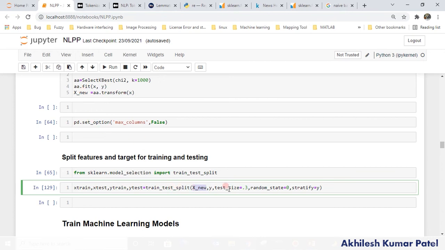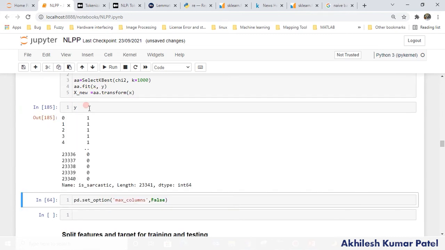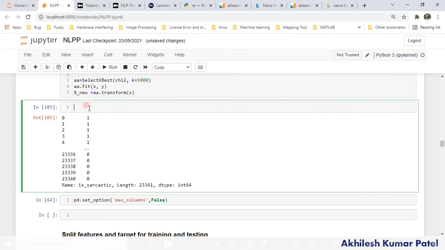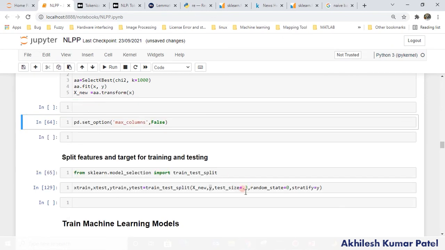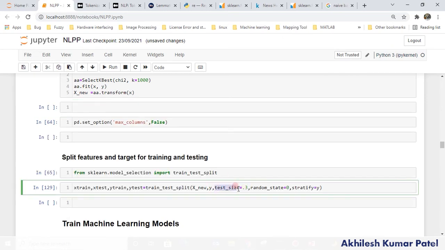Then we have this output as y, in 0 and 1 form, right? Now test size 0.3. What will be the test size? 0.3 means 30%. 30% we are going to use for the testing, and the remaining 70% we are going to use for training.